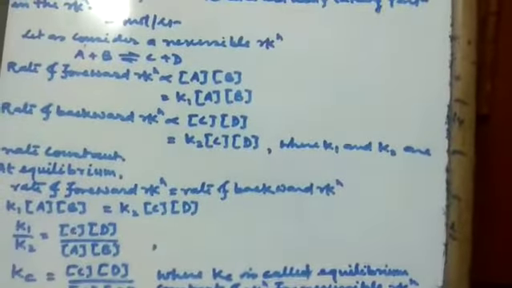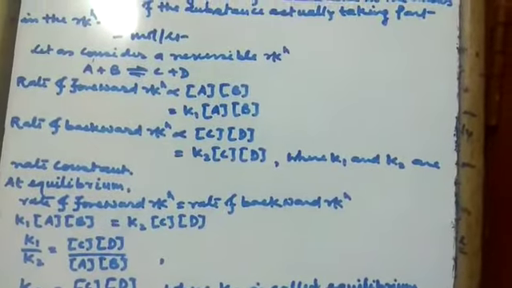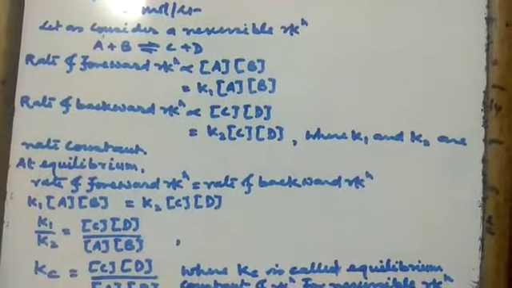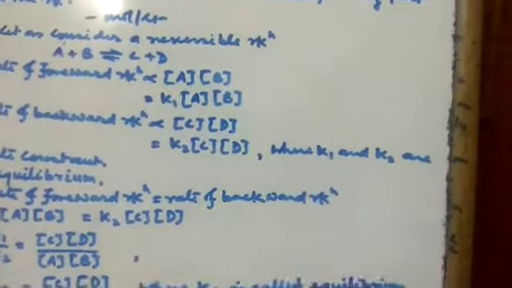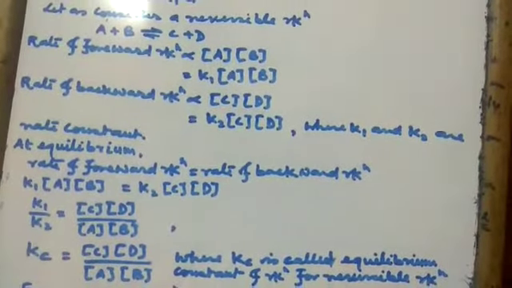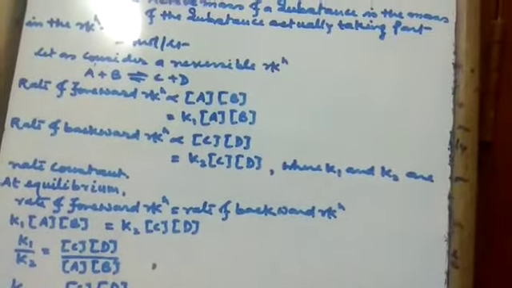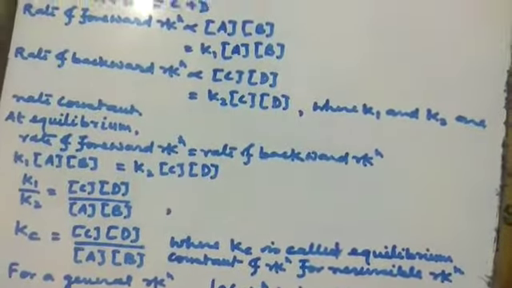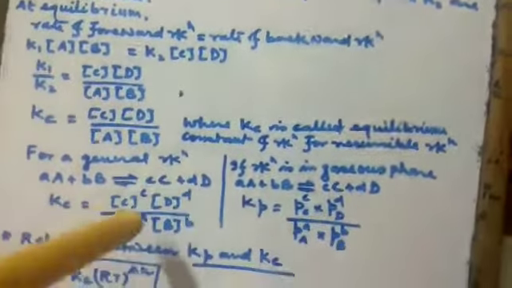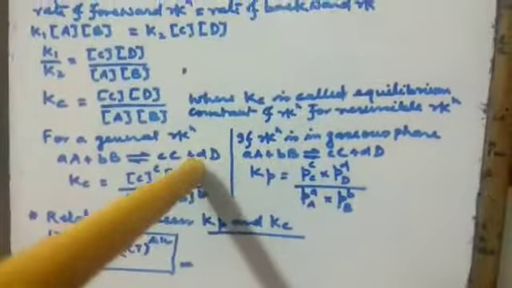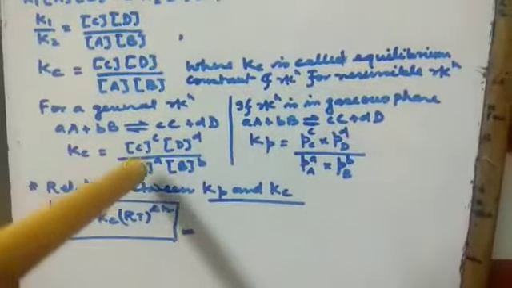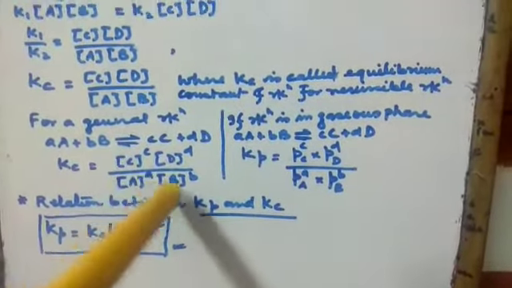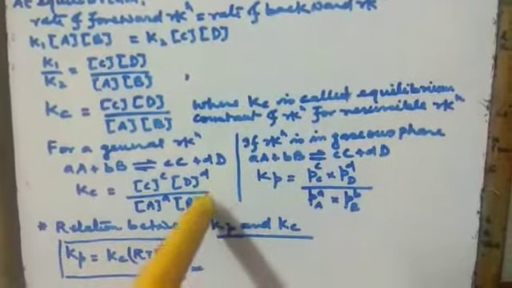For a general reaction, small a of capital A plus small b of capital B in equilibrium with small c of capital C plus small d of capital D, Kc will be the active mass of capital C to the power small c, into active mass of D to the power small d, divided by active mass of A to the power small a into active mass of B to the power small b.